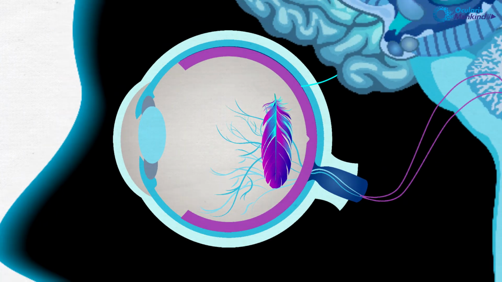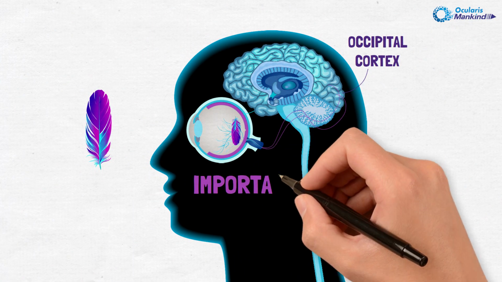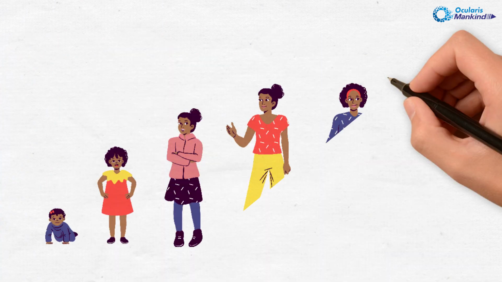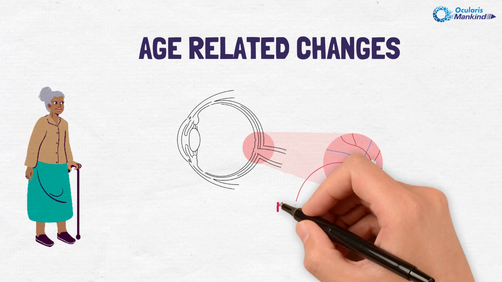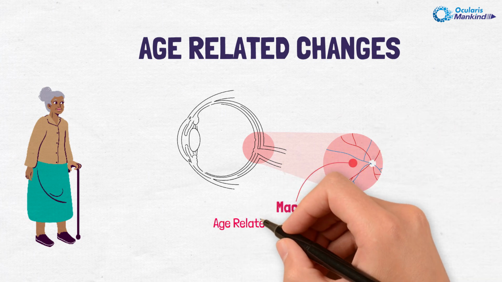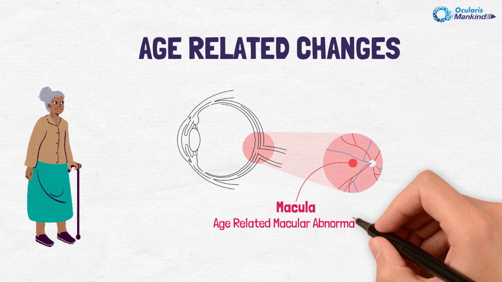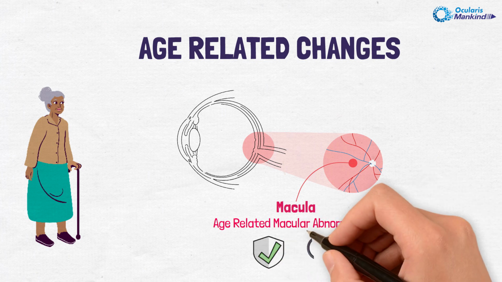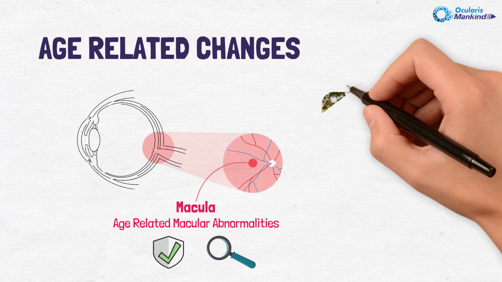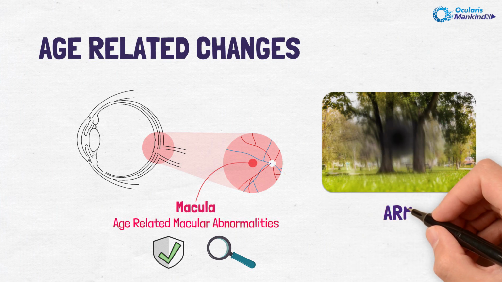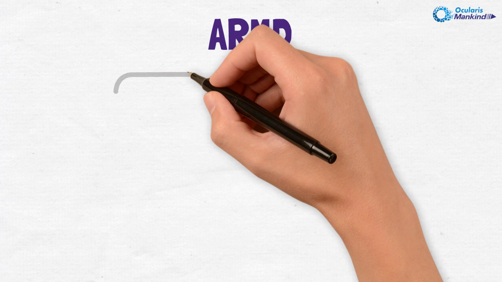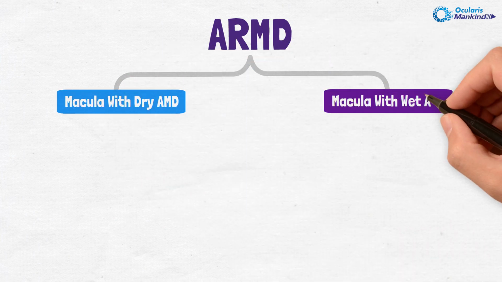Now you can understand the retina is very important for vision. However, with increasing age, some age-related changes may occur in the macula, which is the central, most sensitive part of the retina, responsible for visualizing precise and fine details. As you can see in the picture, the central vision is mostly affected in the case of ARMD. ARMD can be categorized into two types.